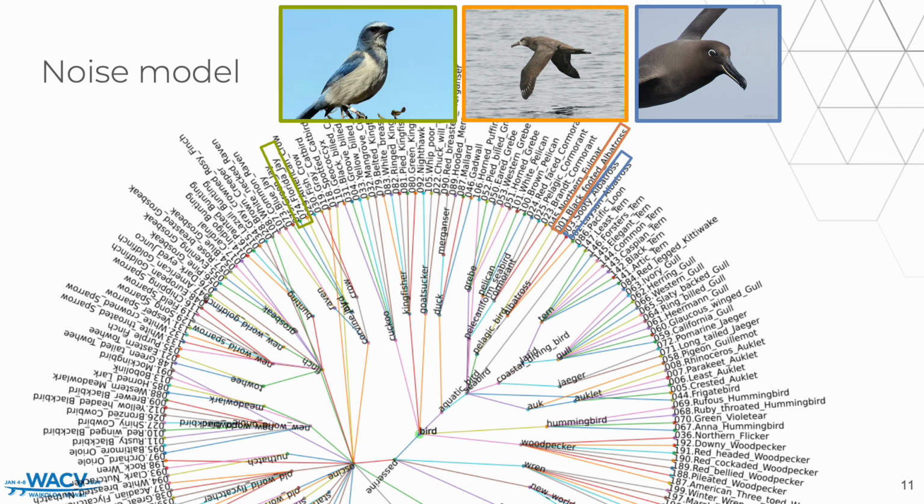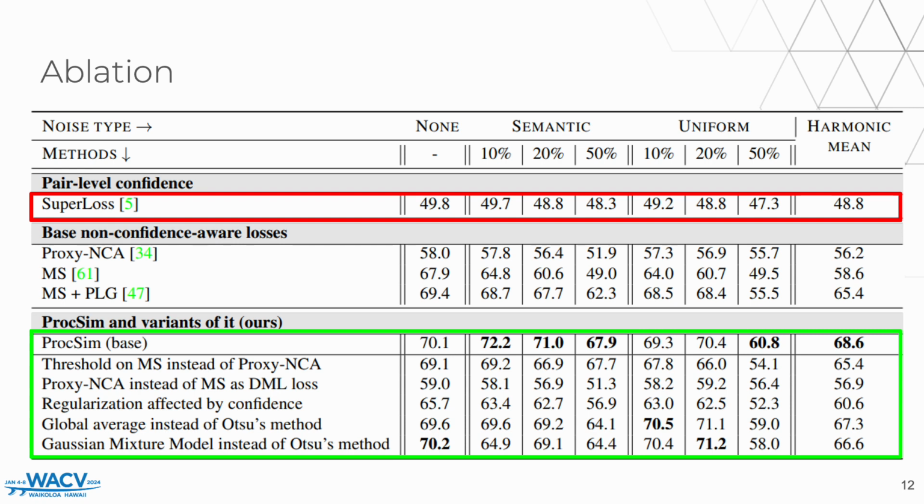The noise model that we propose is based on swapping labels between images from the same family. So in this case, the Sooty albatross label could be swapped by the black-footed albatross label, but never by the Florida jay label. Now, let's analyze the results of the evaluation, which we perform on the CUB dataset corrupted with